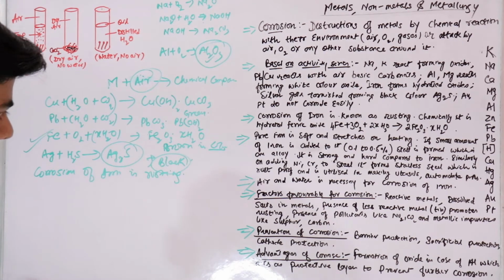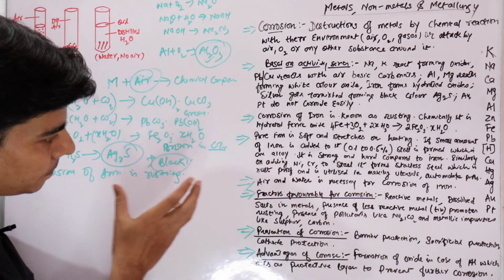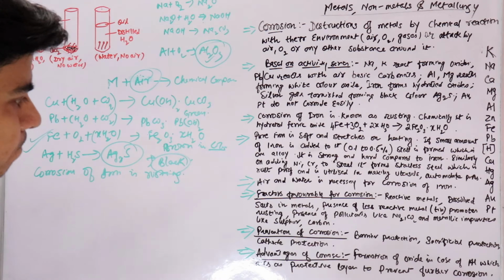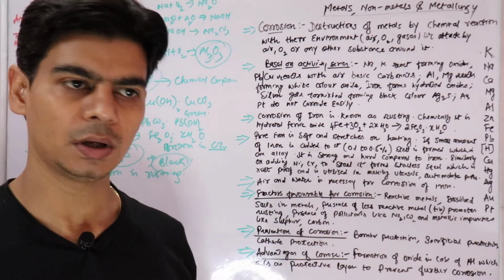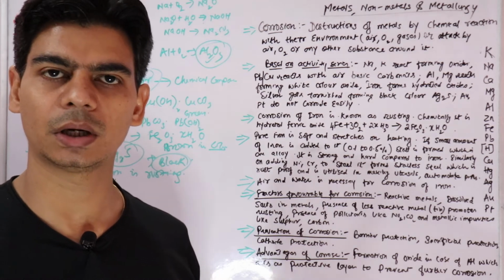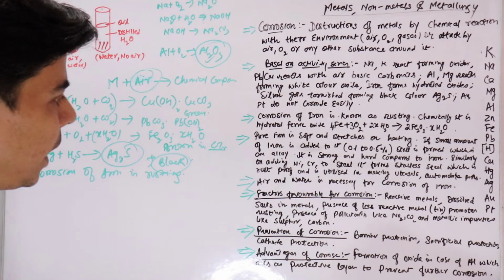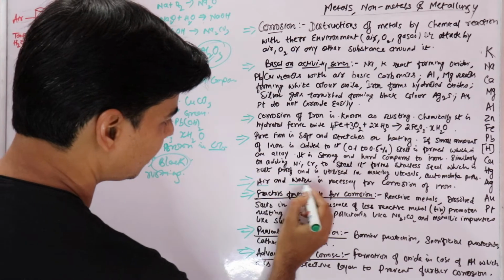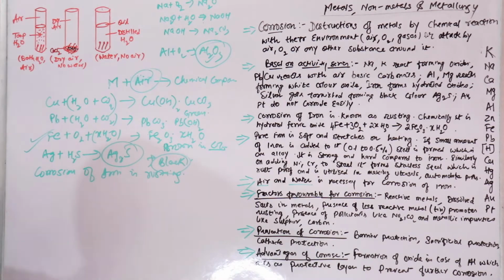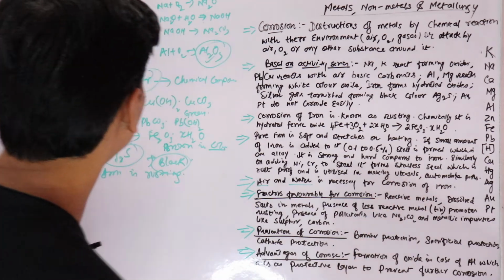For corrosion of iron, two things are necessary: air and water. Without air and water, iron won't rust, it won't undergo corrosion, right? So for rusting or corrosion of iron, these two things, air and water, are necessary.